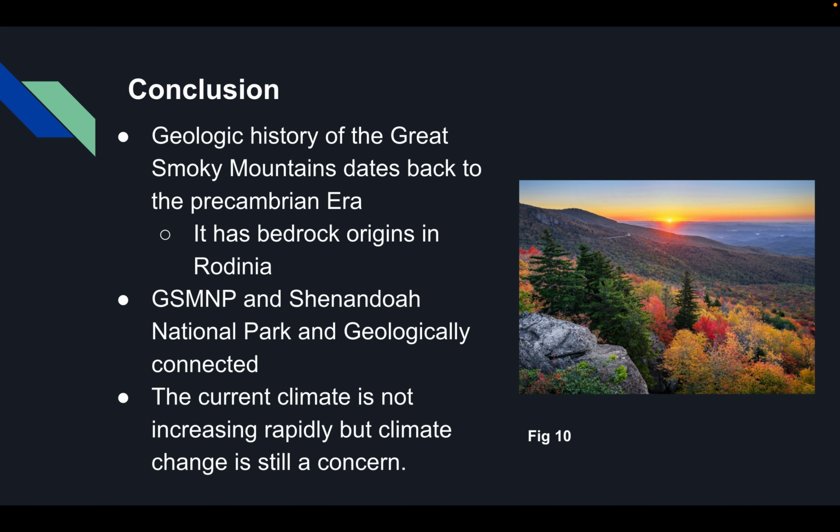In conclusion, the Great Smoky Mountains formed over a billion years ago during the Grenville orogeny, with later mountain building events like the Taconic, Acadian, and Allegheny orogenies shaping the Appalachian Range. Geologically, the Great Smoky Mountain National Park shares its origins with Shenandoah National Park, both shaped by ancient tectonic collisions and connected by the Blue Ridge Parkway.